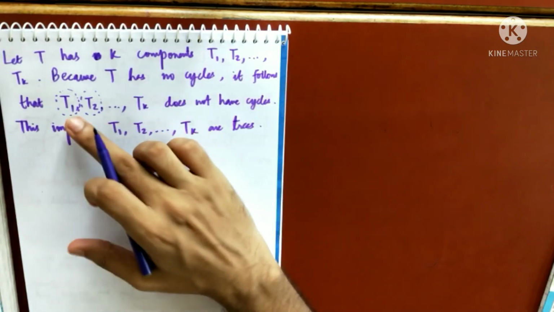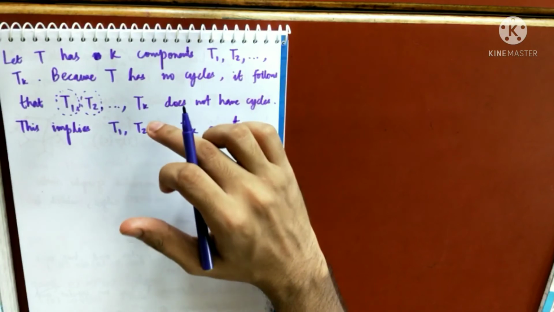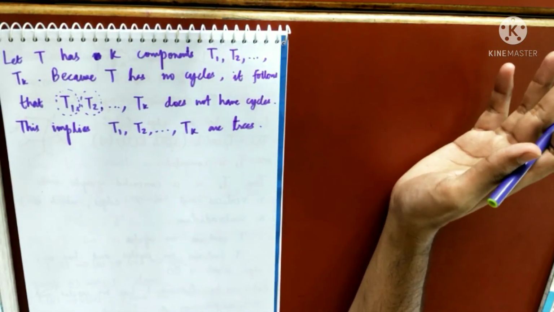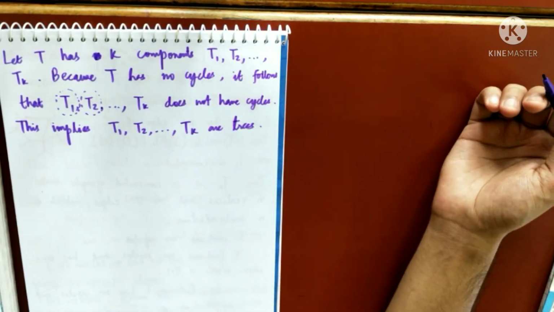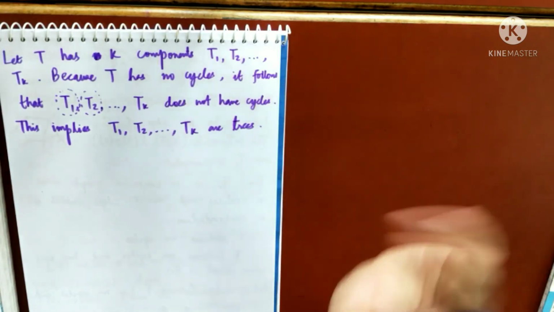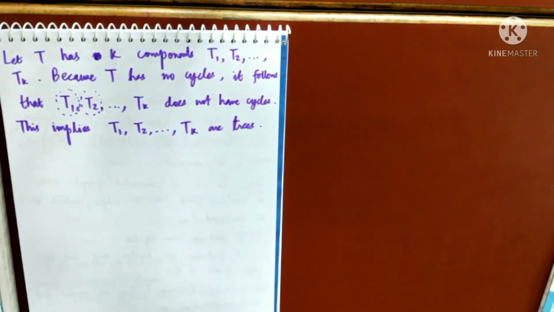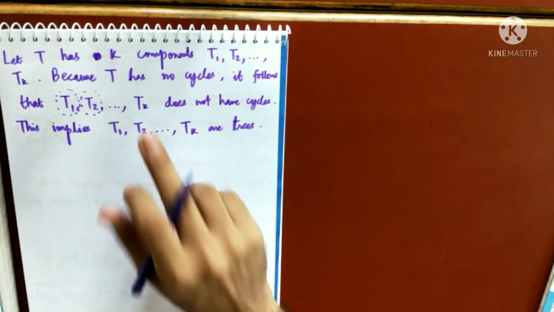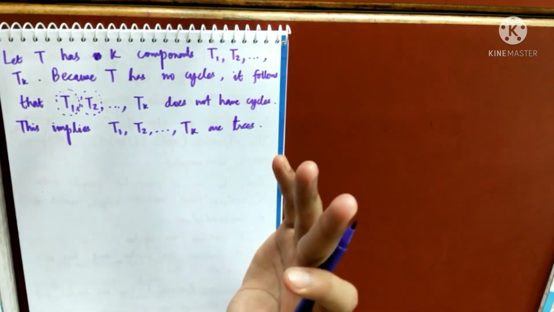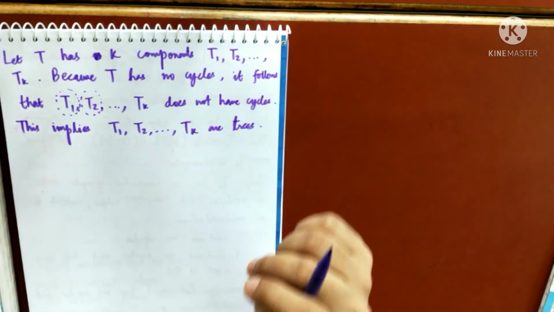So T1 is a tree, T2 is a tree, T3 is a tree, Tk is a tree. Am I clear or not clear? It's very simple up to here. Right? So because T1, T2, Tk are components and have got no cycles, that implies that they are trees.